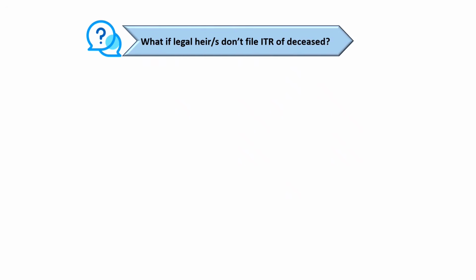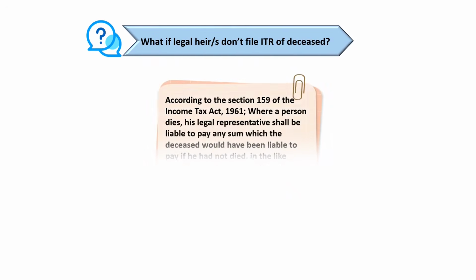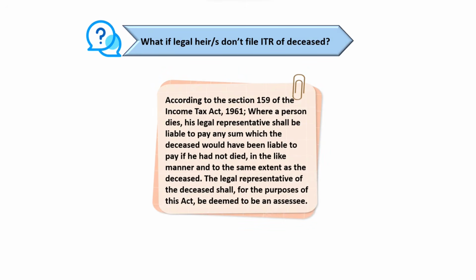What if the legal heir does not file income tax return of deceased? If the legal heir does not file the income tax return of the deceased, according to Section 159 of the Income Tax Act, in case of the death of the person, the legal representative shall be liable to pay any sum which the deceased would have been liable to pay, in the like manner and to the same extent as the deceased. So therefore, the legal representative of the deceased shall for all purposes of this Act be deemed to be an assessee.